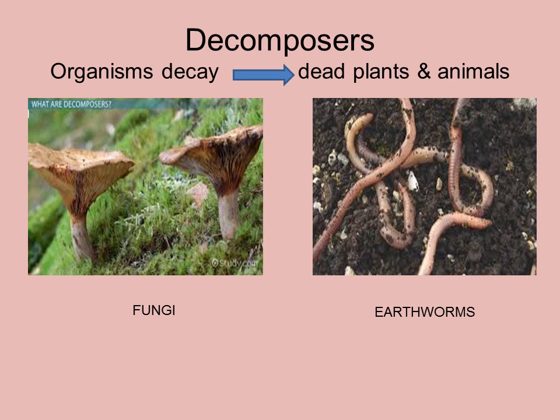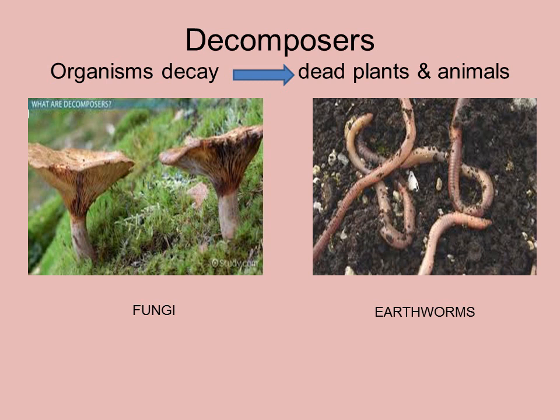Now the last are decomposers. Decomposers are the organisms that convert the dead plants and animals into simpler forms so that they can be easily absorbed by the soil. That is, they decay or break down the dead plants and animals. In this way, they are helping to increase the fertility of soil by converting the complex matter of the plant or animal into simple matter or compounds that can be easily absorbed by the soil.